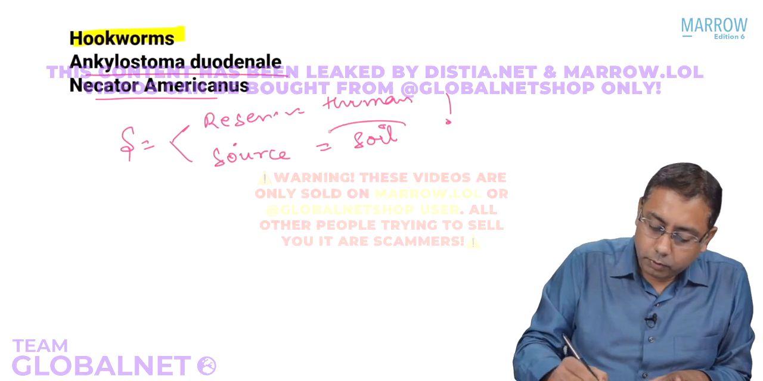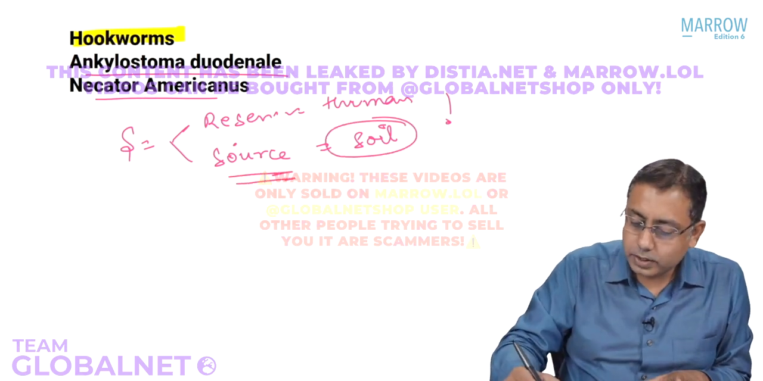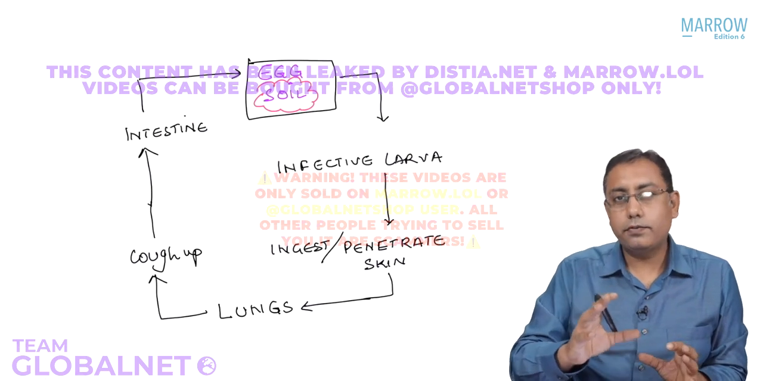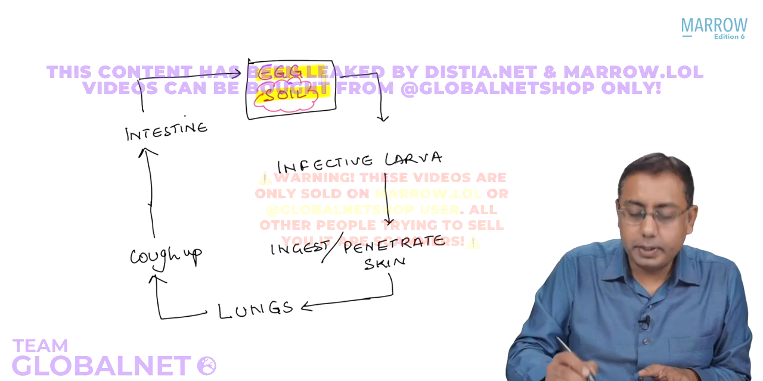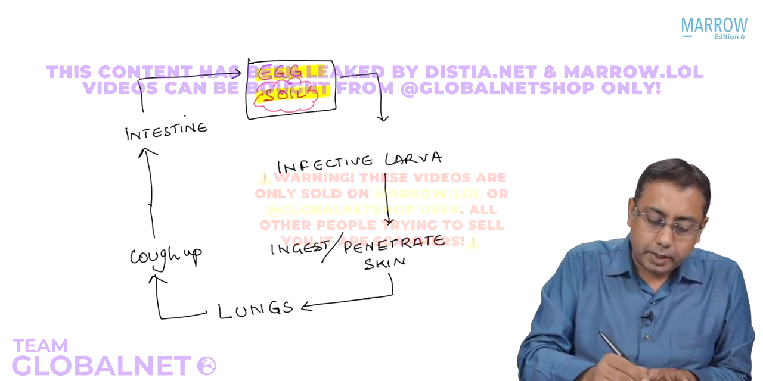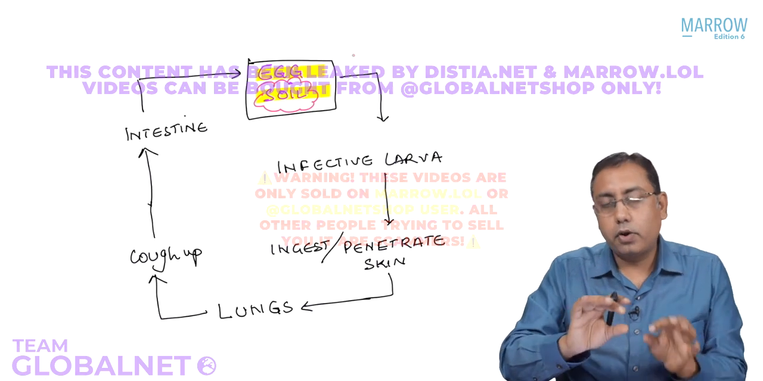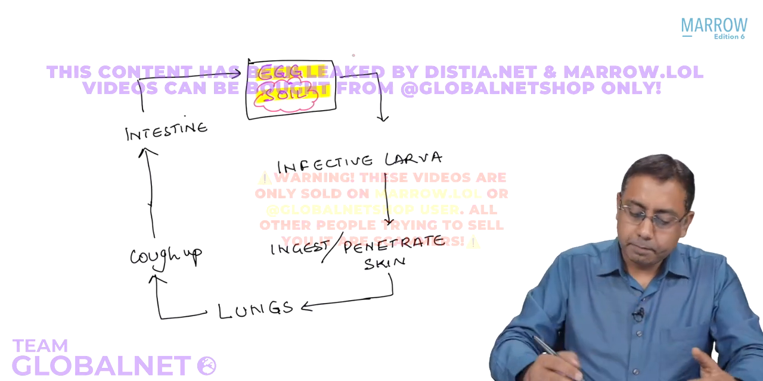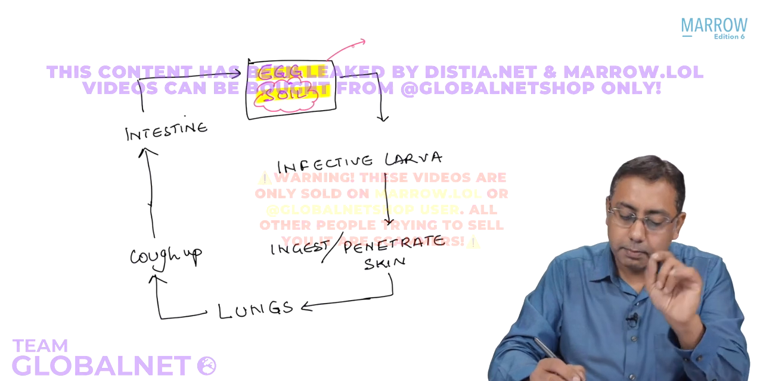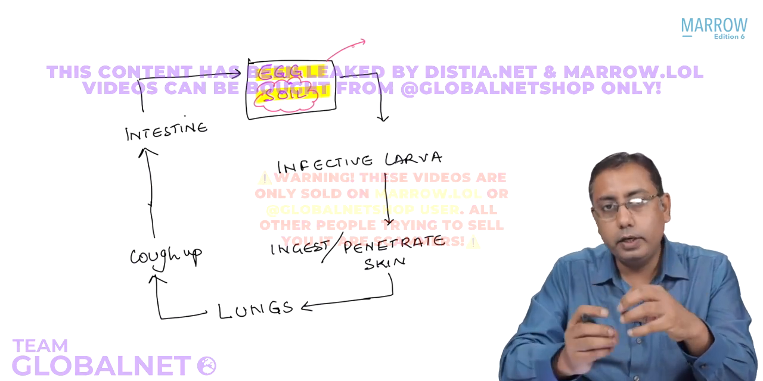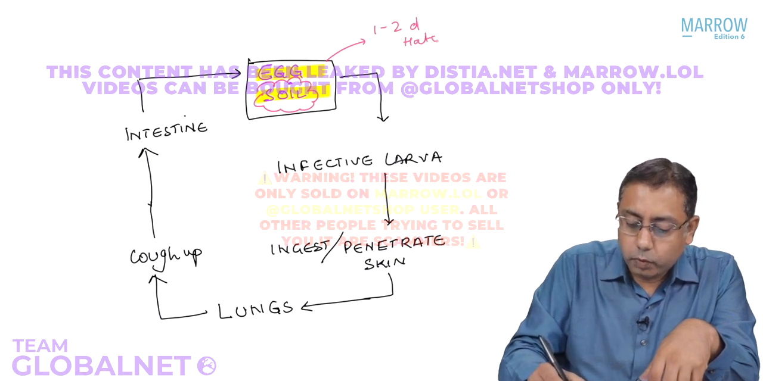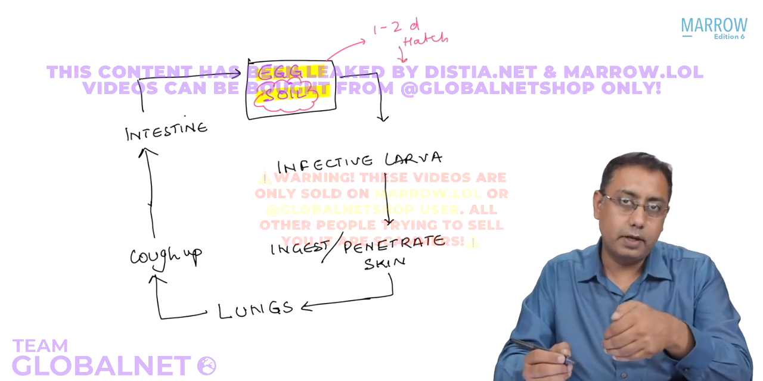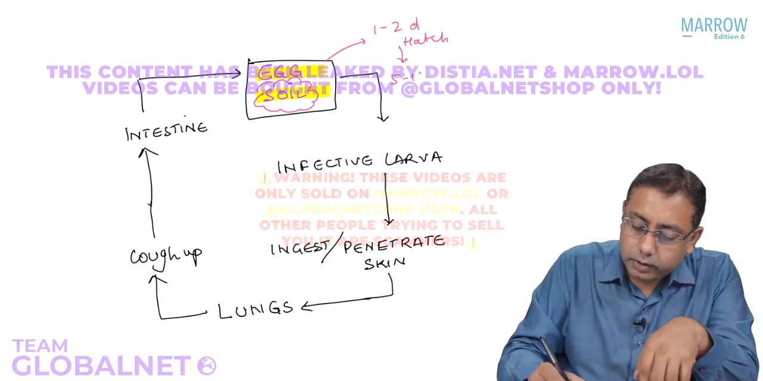If you talk a little bit more about the reservoir and the source, if you see the life cycle, that is slightly different from the Ascaris life cycle. What is different is that the eggs will be there in the soil, same thing. But the eggs in the soil are not directly infective to humans. MCQs over here, please remember that the eggs are going to hatch in 1 to 2 days. Once they hatch, they release, of course, larva. The larva needs 5 to 10 days to attain the infective form.